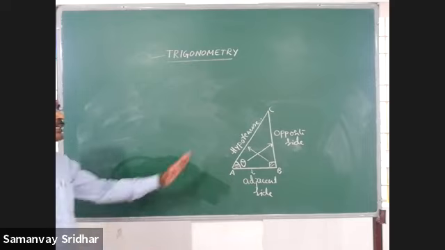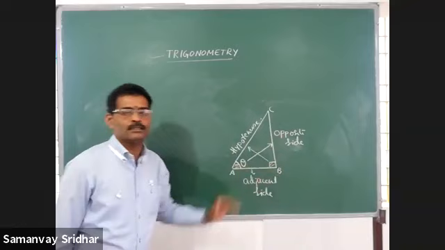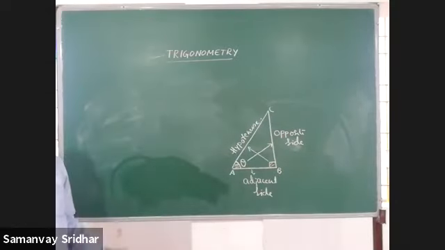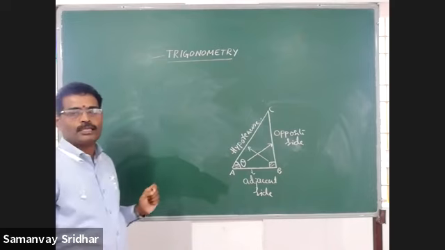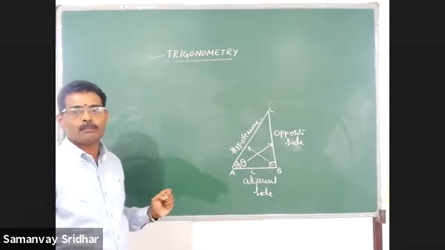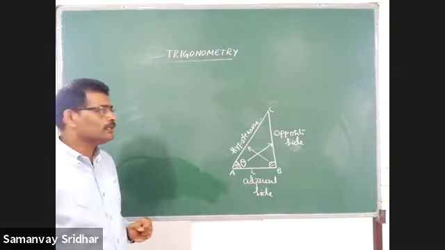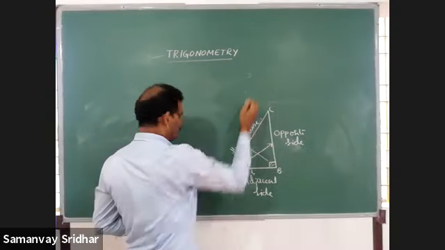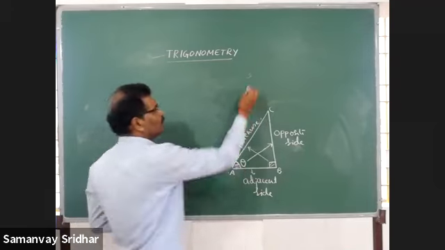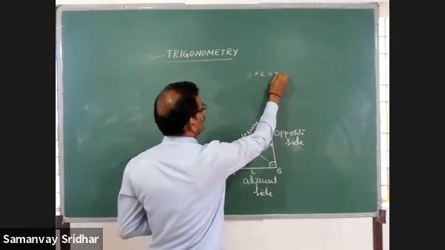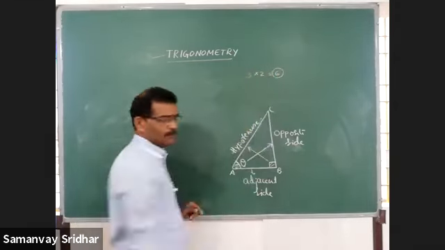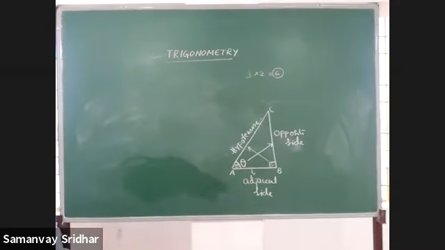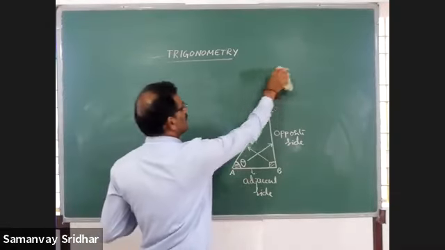But here we have 3 sides. How many ratios are possible from these 3 sides, that we have to see. Here there are 3 sides, and from 2 we can get 2 ratios, therefore 3 into 2 equals 6. That means a maximum of 6 ratios you will get. Which are those 6 ratios?